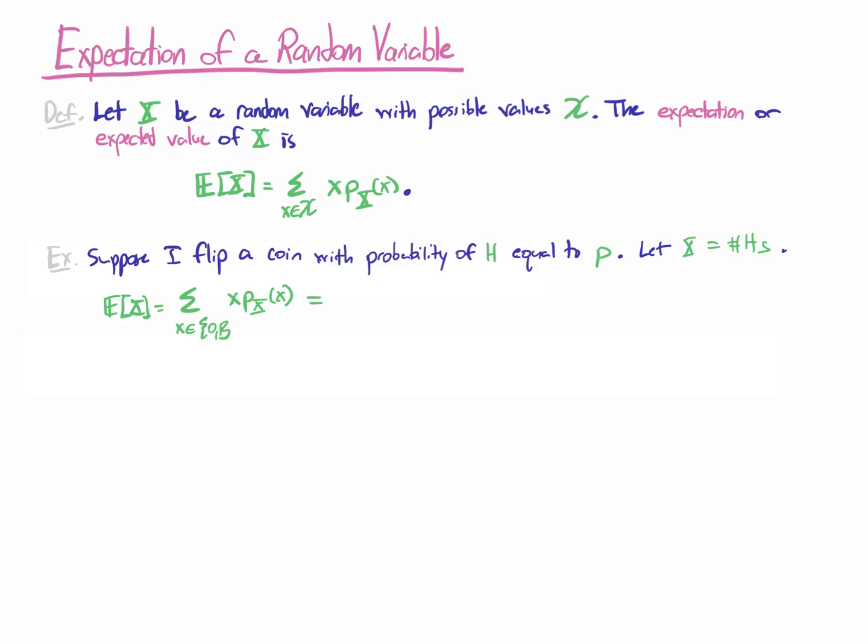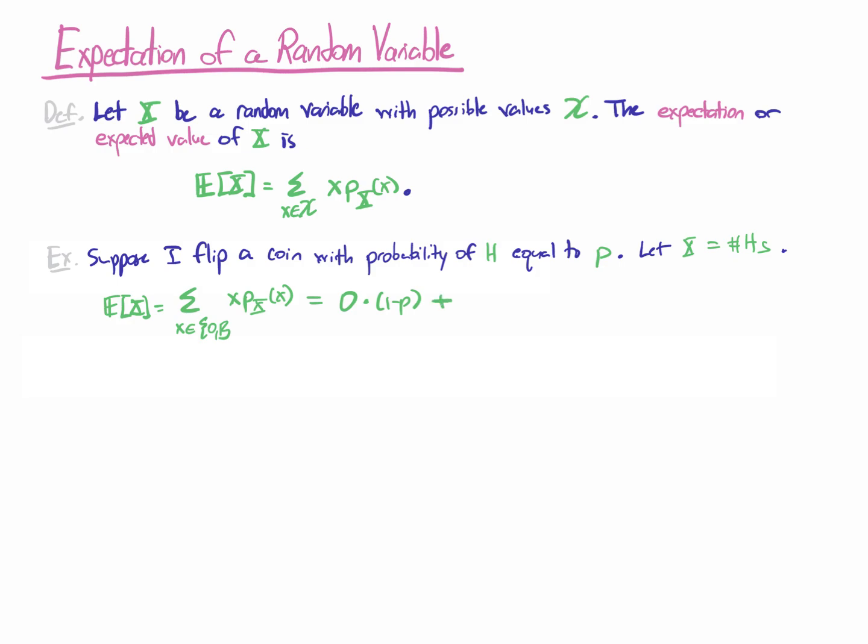So we have two terms, one term corresponding to x equals 0 and one term corresponding to x equals 1. For the x equals 0 term, I'm going to have 0 times the probability that the number of heads is equal to 0. Well, that's the same as the coin I flipped coming up tails. So the probability of that is 1 minus p. If the probability of heads was p, the probability of tails has to be 1 minus p.